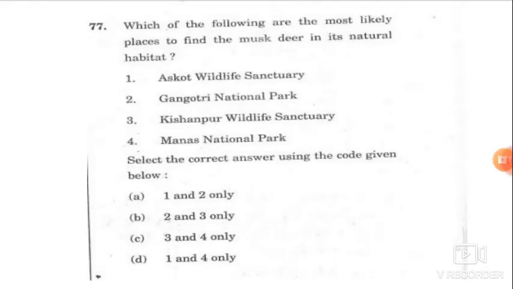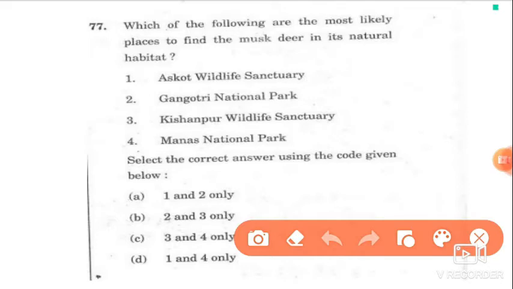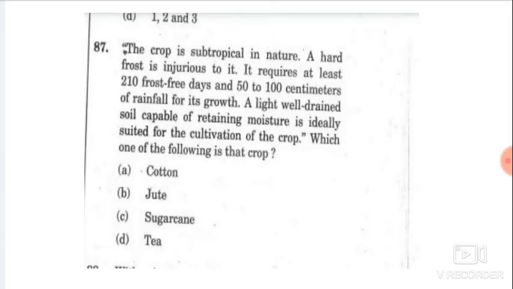Next question is, which of the following are the most likely places to find the musk deer in its natural habitat? So natural habitat of musk deer is Himalayas. So if we know the location of these national parks, we can easily eliminate and get the answer. For example, Kishanpur Wildlife Sanctuary is Uttar Pradesh. Manas is Assam. So by eliminating 3 and 4, we get the answer, which is A, 1 and 2. Next question is to identify the crop given in the description. So this can be solved by the maps related to distribution of crops.